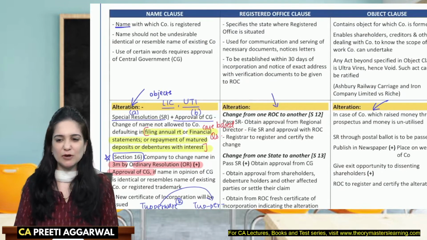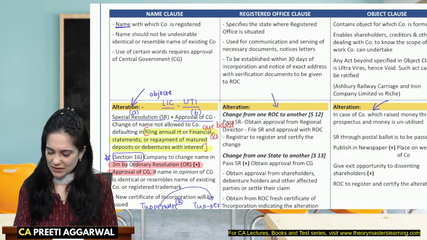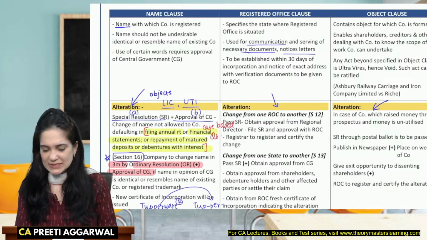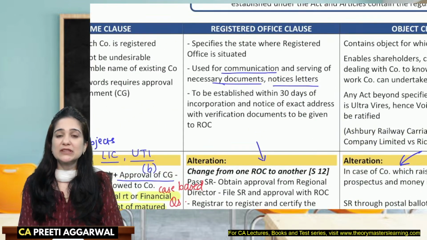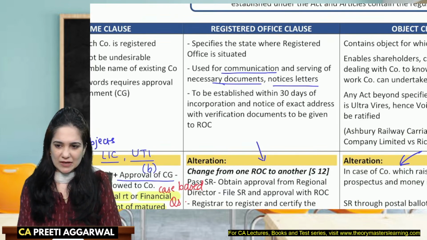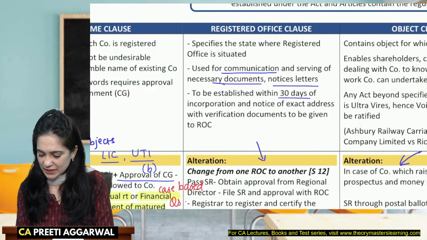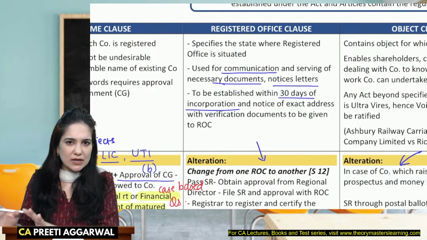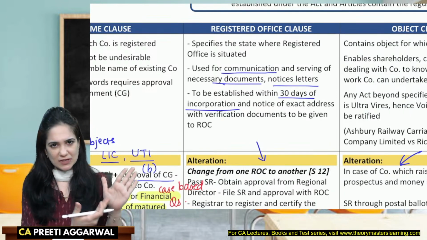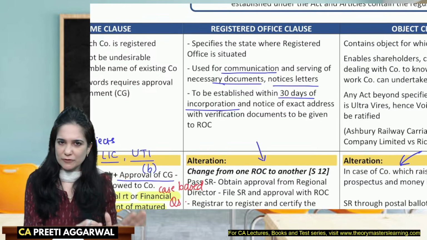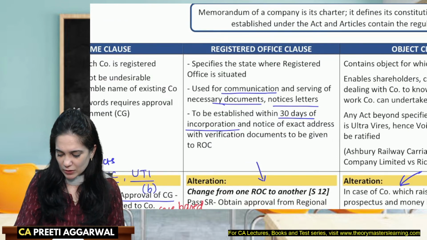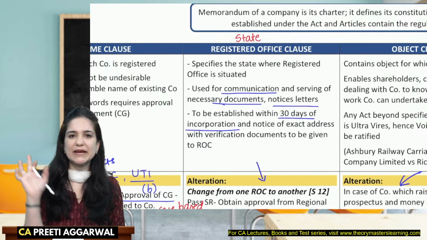Then we have the registered office clause. The registered office is a place where communications are made, the letters, documents, notices are sent. You need a registered office within 30 days of incorporation. So it has to be established within 30 days of incorporation of the company, and you will also have to inform the ROC along with the documents that we have registered the company and now we also have a registered office. This is the exact address of the registered office. In the memorandum, we only need to mention the name of state.